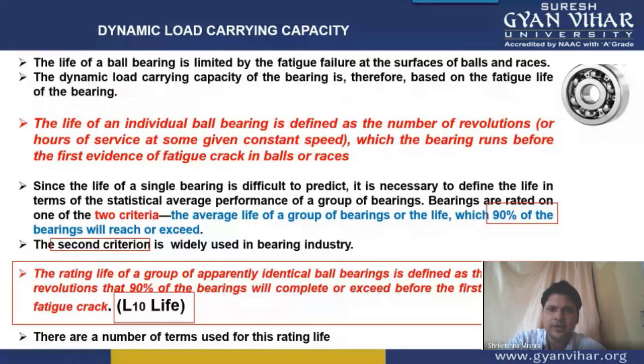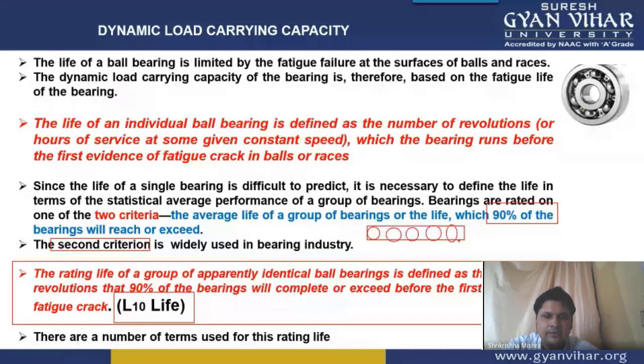All right. So the number of revolutions that 90% of the bearings will complete before the evidence of a crack is known as the rating life of a group of ball bearings. This means that if you are taking 10 balls for an experiment, and you find that among these 10 balls, 9 balls can sustain 10 to the power 3 revolutions before the evidence of first crack, then L10 life will be 10 to the power 3.